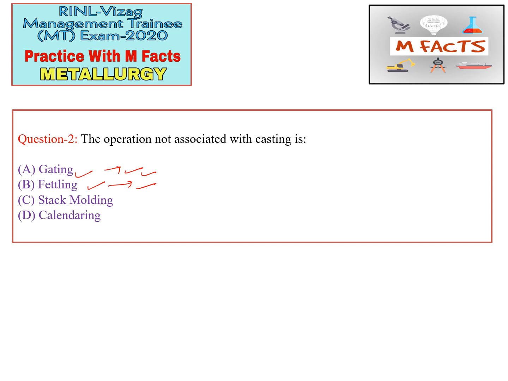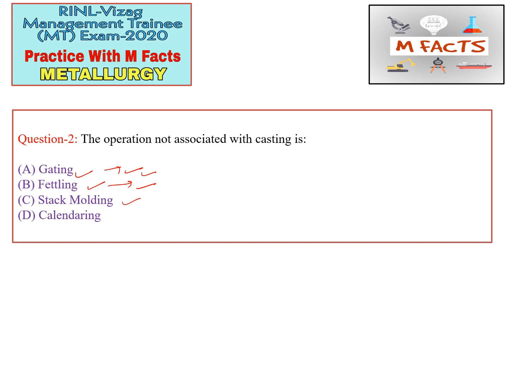Stack molding, as the name suggests, is stacks of two or more molds with parting surfaces, used for casting purposes. Stack molding is mostly used in plastic injection molding. Okay, so this is also part of casting.